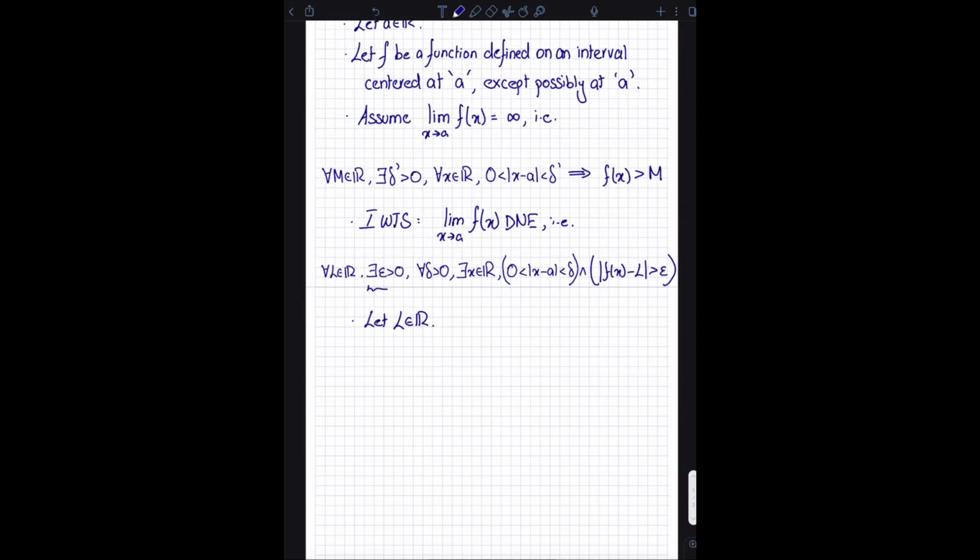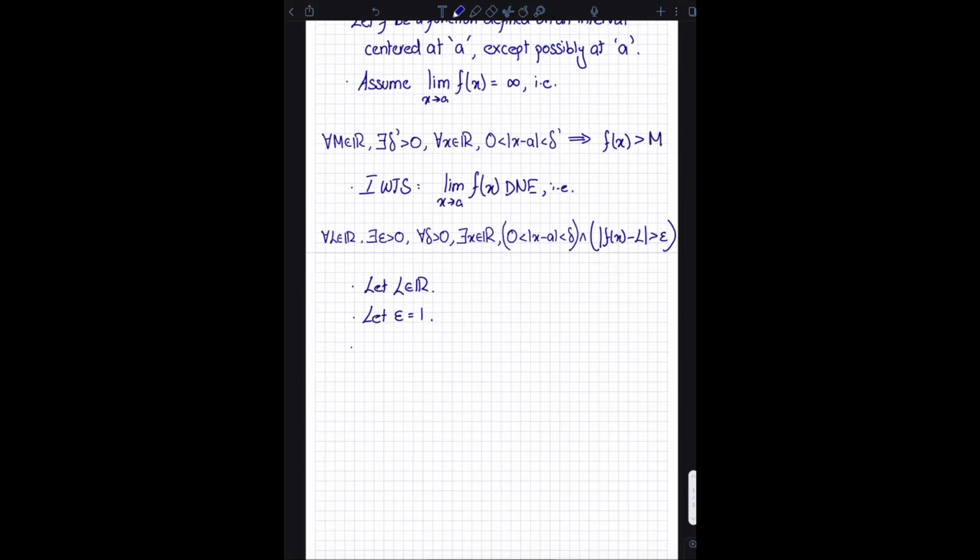Now I need to state what epsilon I'm using, because it says there exists an epsilon. In this case, it doesn't actually matter what epsilon you use, so I'm just going to say let epsilon be 1, for example. You can say let epsilon be 2, 3, 4, any arbitrary real number, as long as it's a positive real number, it's fine. So I'm going to say let epsilon be equal to 1, it doesn't matter anyway.